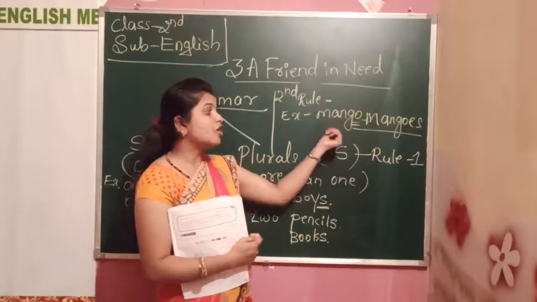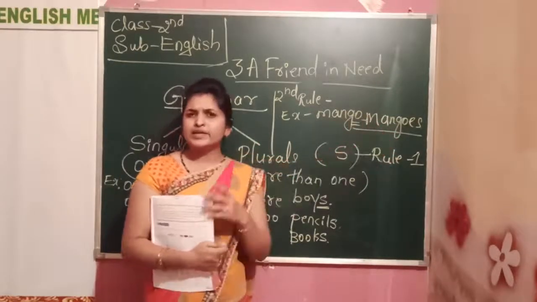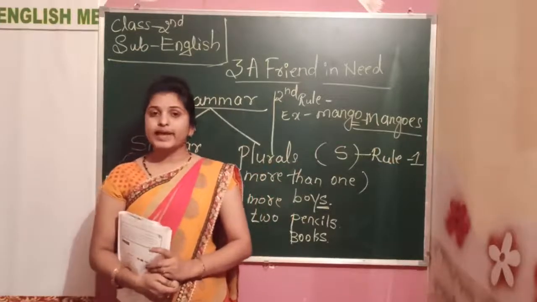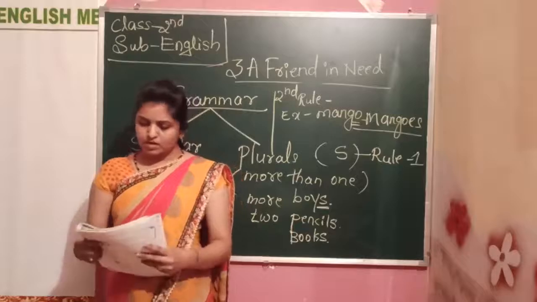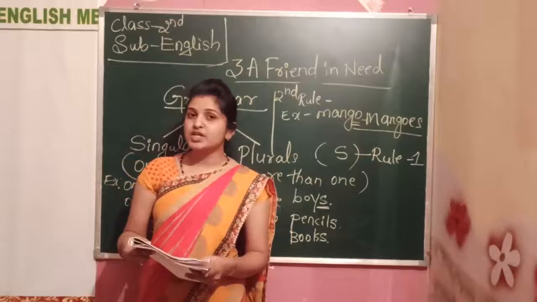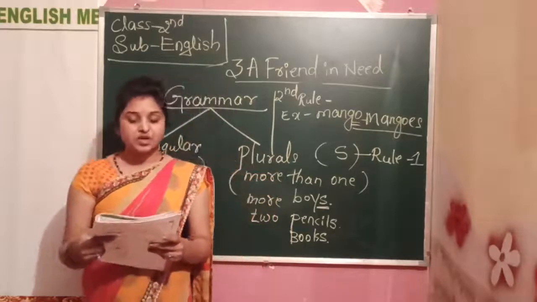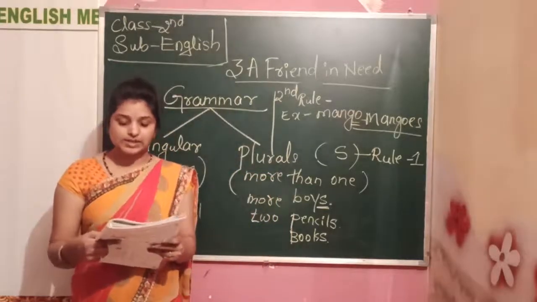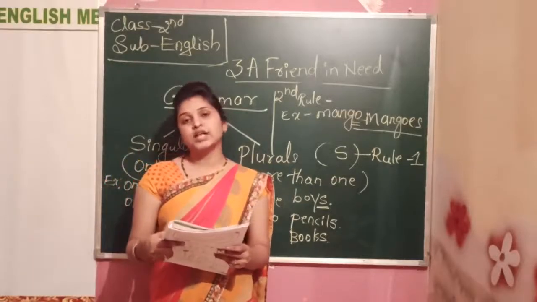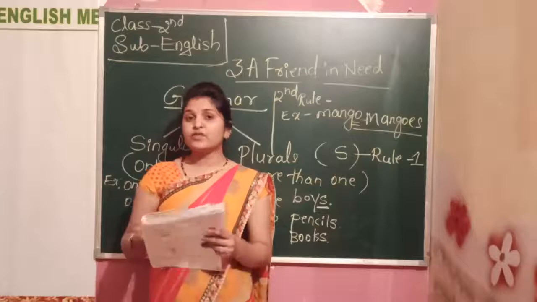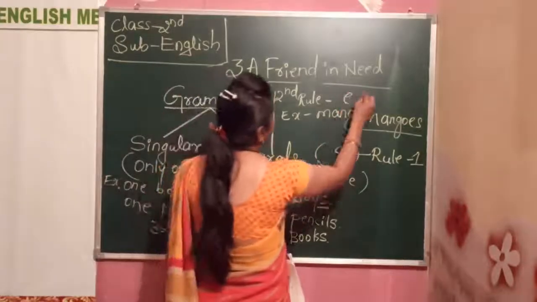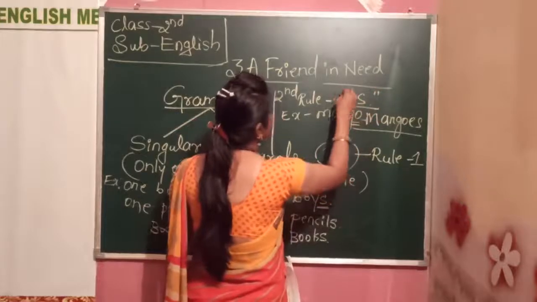Okay, mango, mangoes. Next, tomato, tomatoes. Potato, potatoes. Next, match, matches. Wish, wishes. Fox, foxes. Class, classes. So here for each and every word we are adding the es. So in the plural we get two rules.